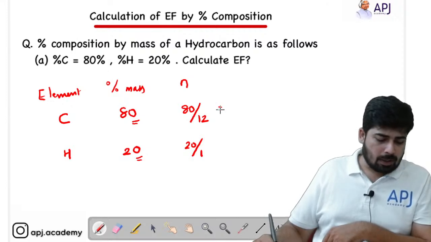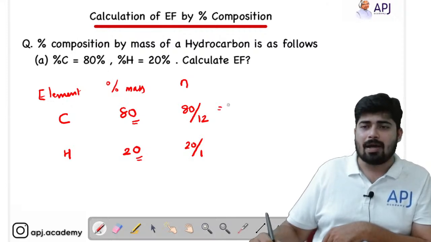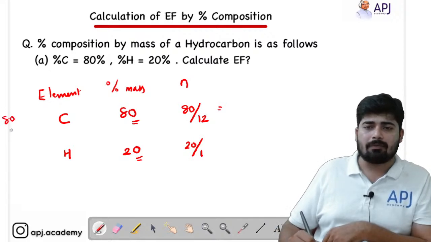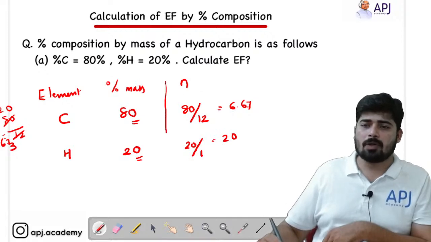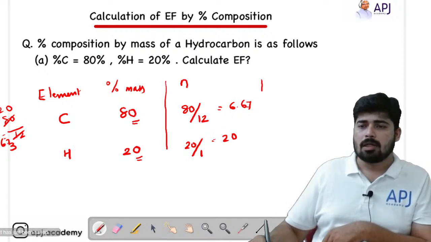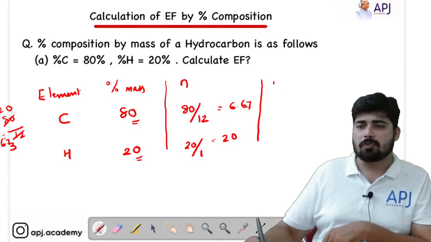So we get 80 divided by 12. Let's calculate 80 divided by 12. Cutting it by 3 gives 20 by 3, which is nearly equal to 6.67, right? So here we get around 6.67 and here we get 20. So now we have found the moles, and next we have to find the mole ratio.